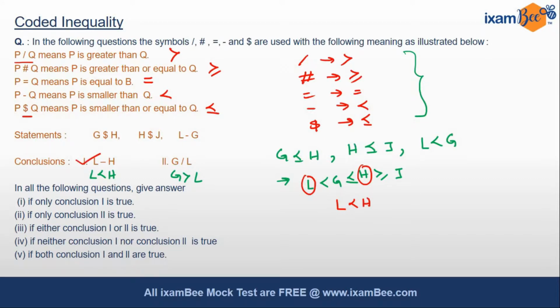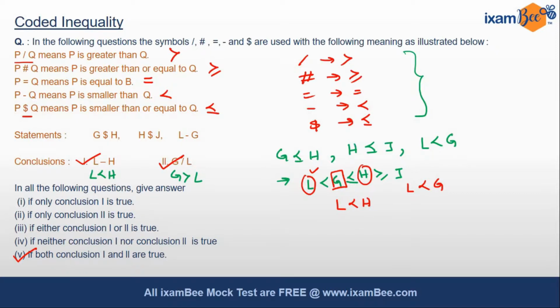Let's see the second conclusion. We are talking about G and we are talking about L. So as we see, L is less than G, that means G is greater than L would be correct to say. That means we'll mark option number 5 as our correct answer. So in this way, friends, we have to decode the symbols and our coded inequality question turns into a simple inequality question, and then we can approach the problem as we approach a simple inequality question.